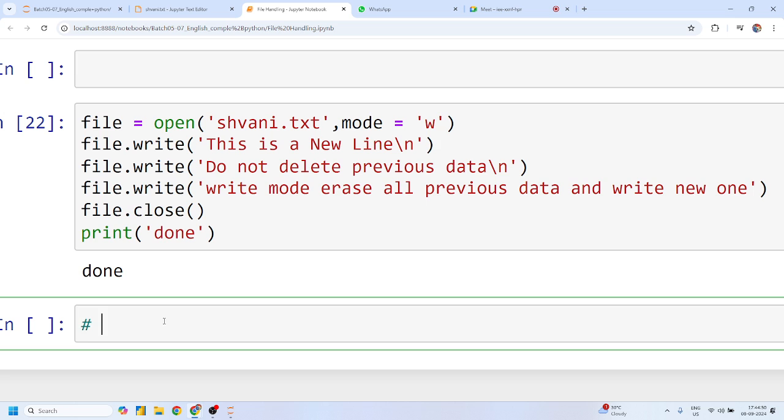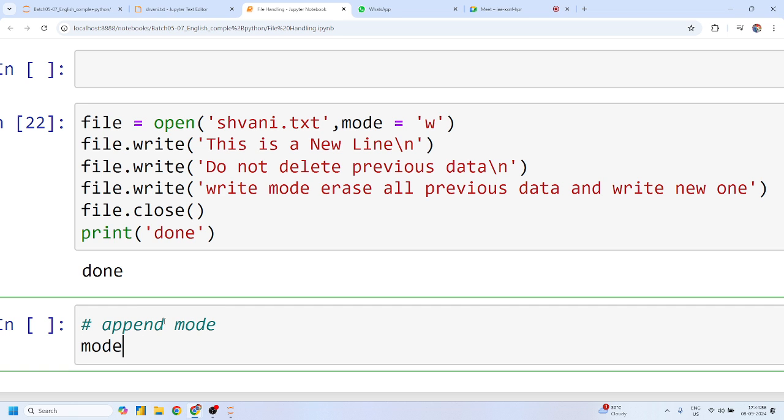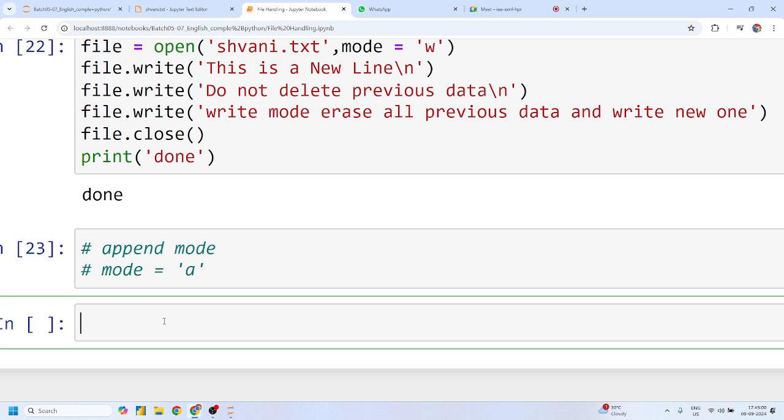That's why we have another mode, which is append mode, mode equals "a".